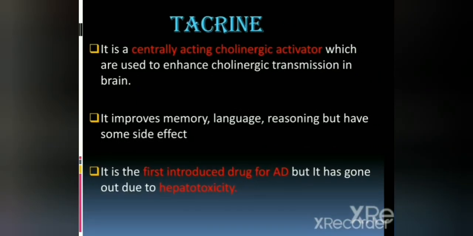Then the next drug is tacrine. It is a centrally acting cholinergic activator which is used to enhance the cholinergic transmission in the brain. It improves memory, language, reasoning, but has some side effects. It is the first introduced drug for Alzheimer's disease. It has gone out of use due to hepatotoxicity.